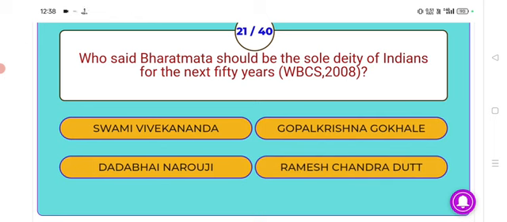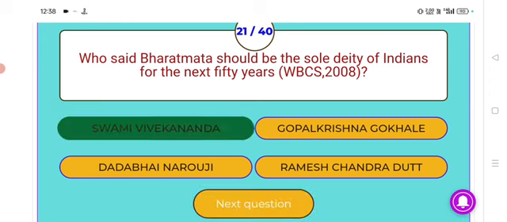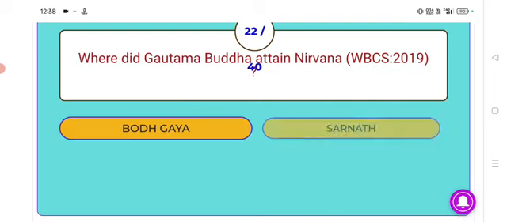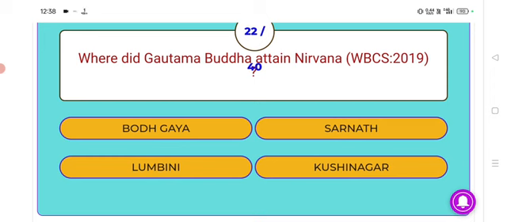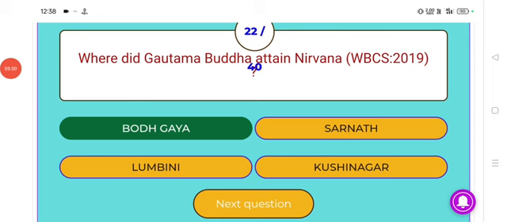Who said Bharat Mata should be the sole deity of Indians for the next 50 years? Answer, Swami Vivekananda. Next. Where did Gautam Buddha attain Nirvana? Answer, Bodh Gaya. Next.